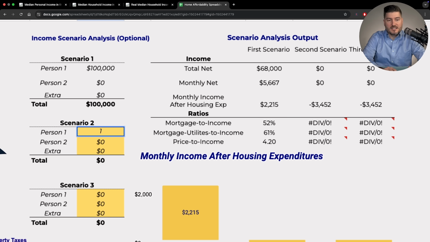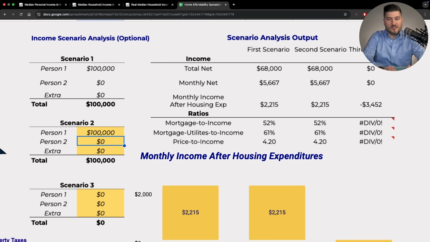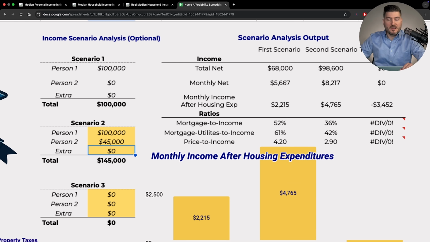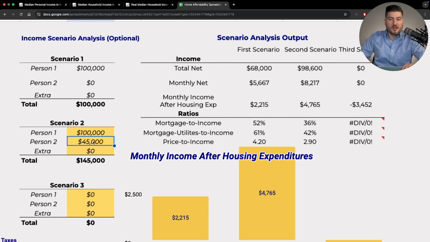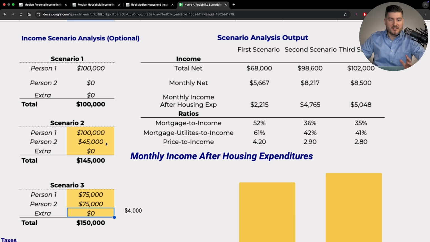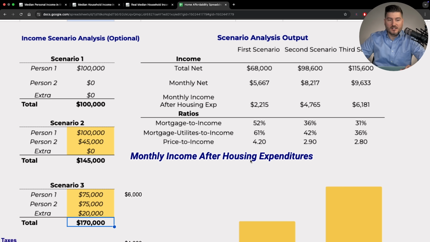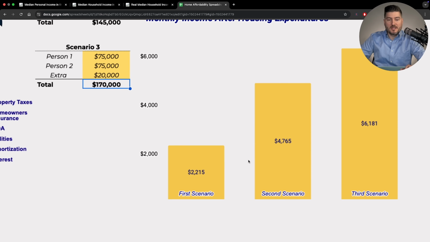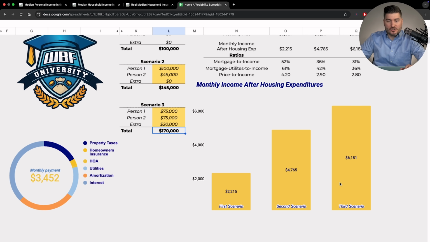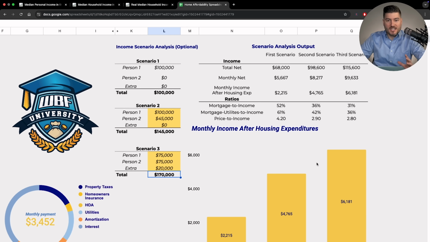So let's say a second scenario is that the first person still makes $100,000, so these two columns are going to be the exact same. But then they have a spouse making $45,000 a year, okay? And this is all going off of net because it's taking their monthly net income. And let's say they have no extra income. Let's say this guy makes $75,000, his wife makes $75,000. It's going to be a similar scenario to this one, okay? And let's say they have a side business selling hot sauce that makes $20,000 a year, okay? So it's pretty cool because it populates all these different scenarios and you can see exactly what your monthly income after your housing expenditures is. And this is how you can make an educated decision.